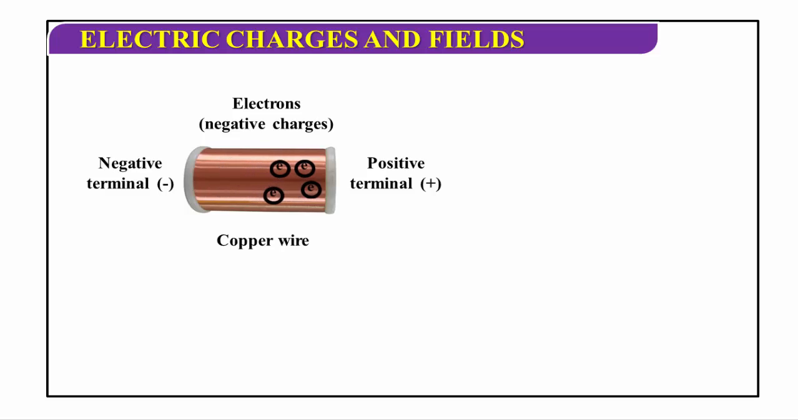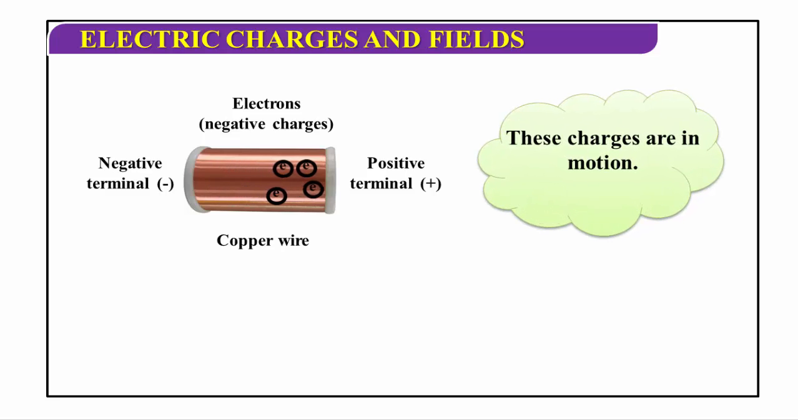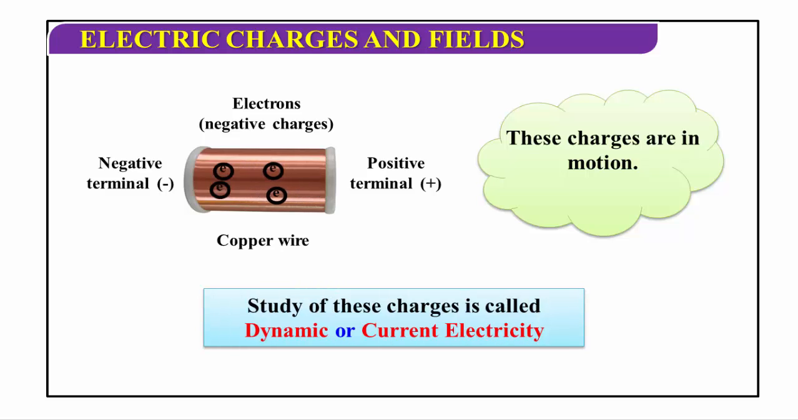Here, when the electrons move from one position to another position in this copper wire, the charges are in motion. This is called electrodynamics. The study of these charges is called dynamic or current electricity.